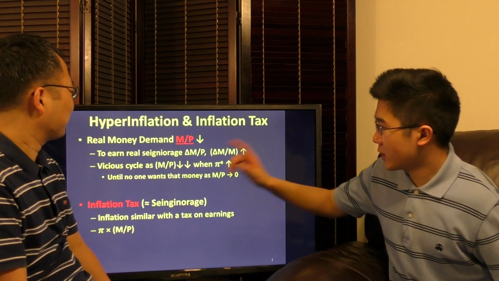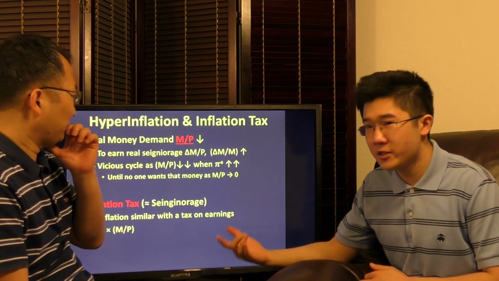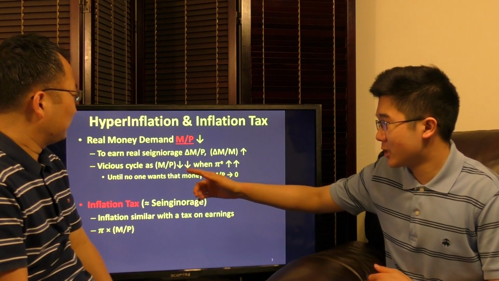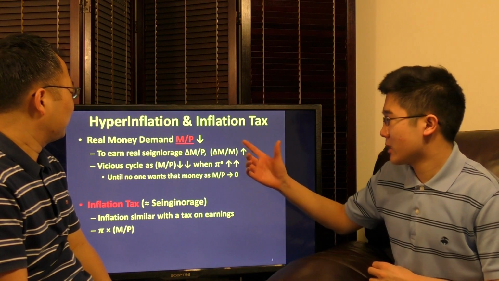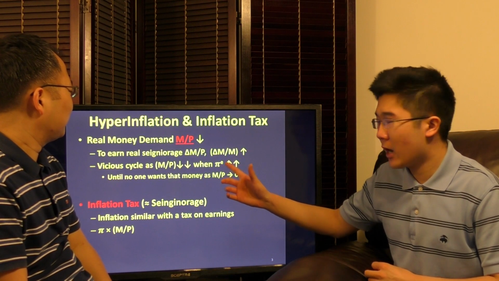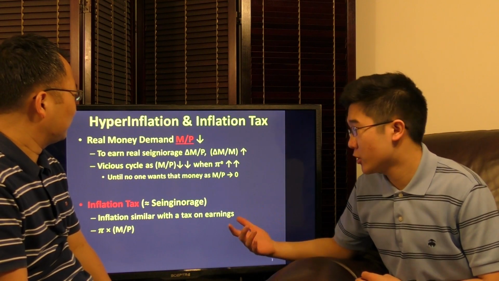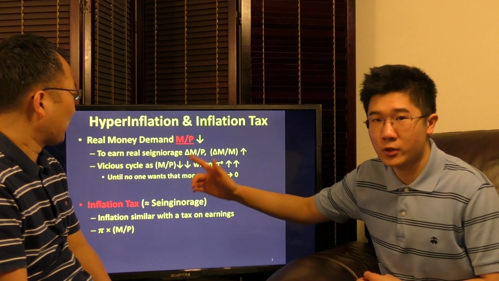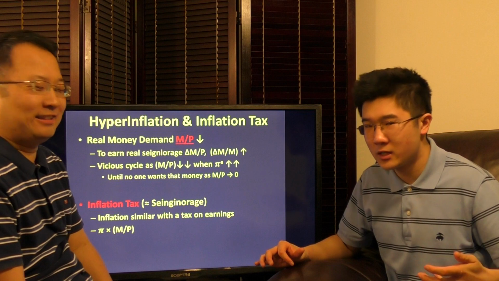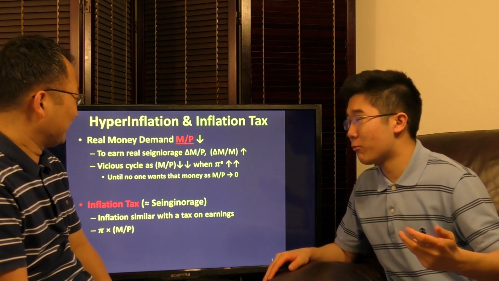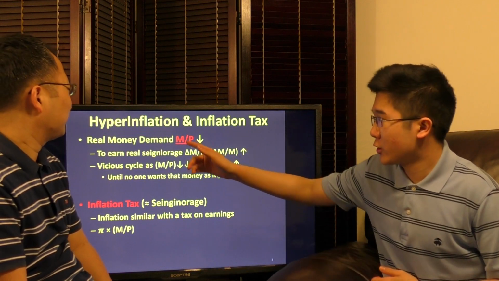And so this is a vicious cycle, because as our delta M increases, you print even more money at a faster rate. Your real money demand decreases because your price level is increasing even more now. And so basically, this happens because our expected inflation rate, pi, increases because you're printing money at a faster rate. Then your price level continues to increase, and your real money demand continues to decrease at a faster rate. So you just keep printing money at a faster and faster rate. At some point, you're probably going to be unable to outpace the decrease in real money demand.